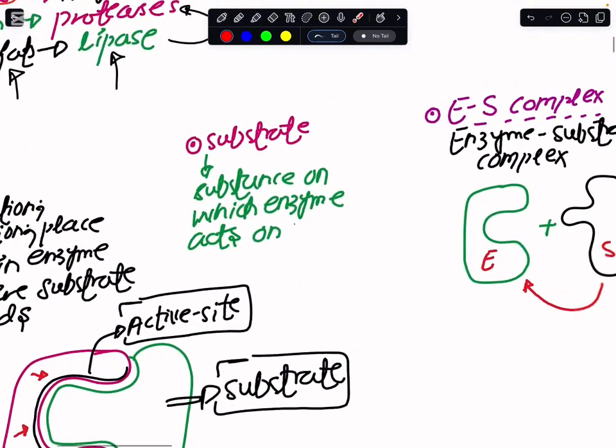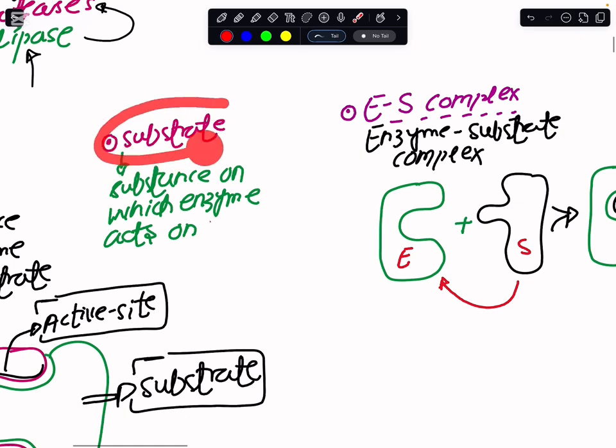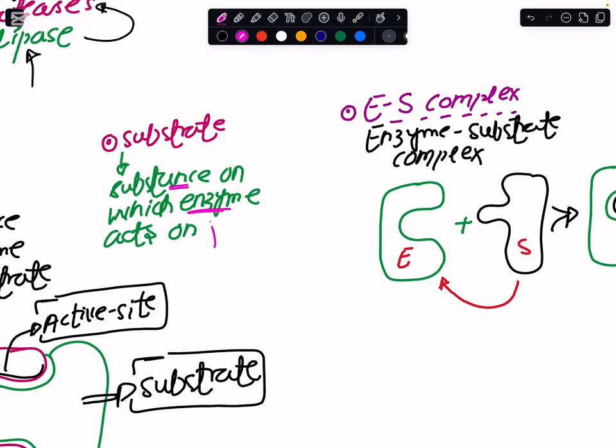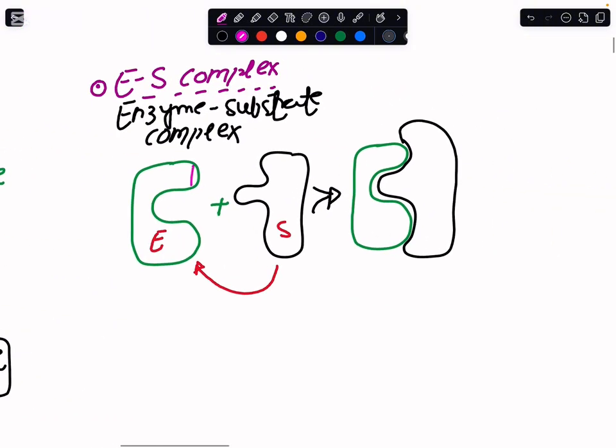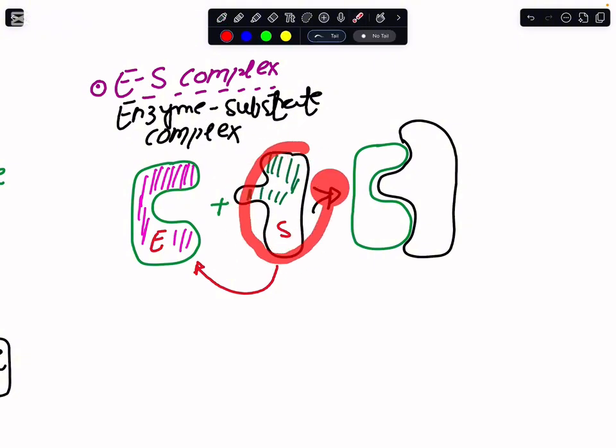Okay, now moving onward, the substrate is a reactant particle on which the enzymes would be working. Now, if I denote the enzyme molecule structure like this and the substrate structure like this, you see that the substrate does not have a shape similar to the enzyme molecule, but rather the shape of the reactant particle or substrate is complementary to the enzyme's active site.